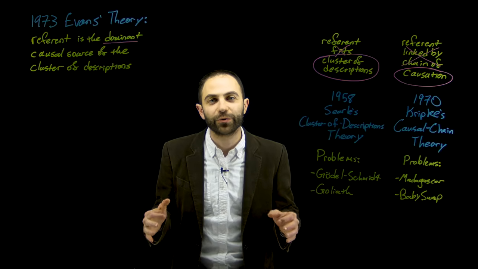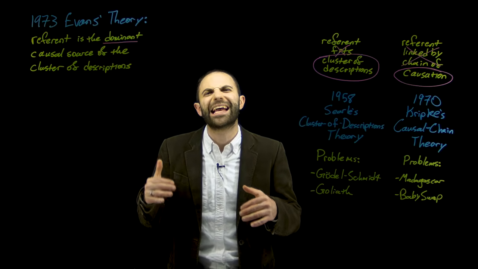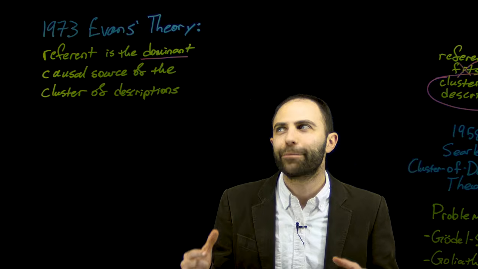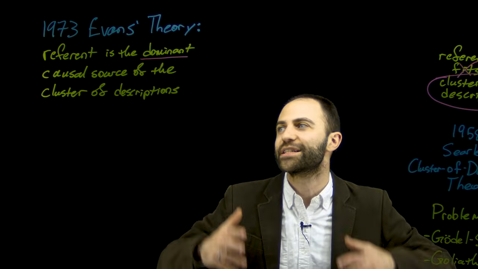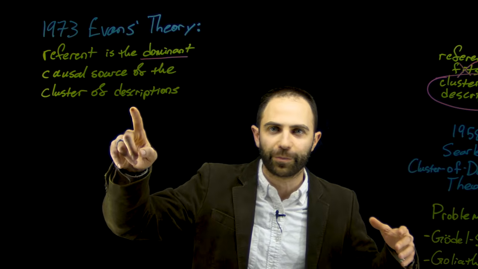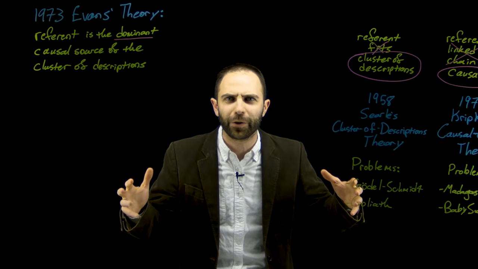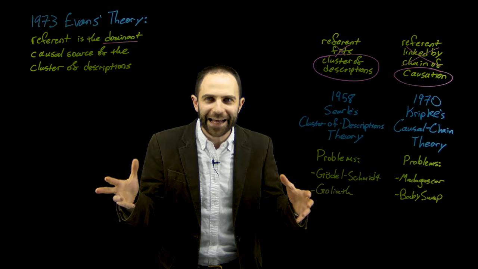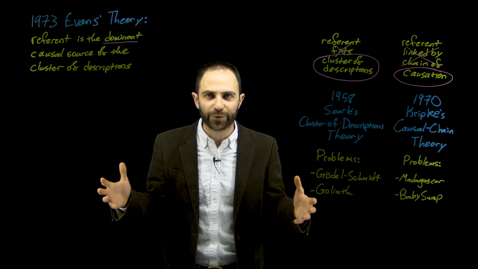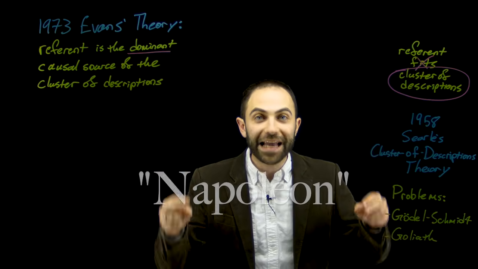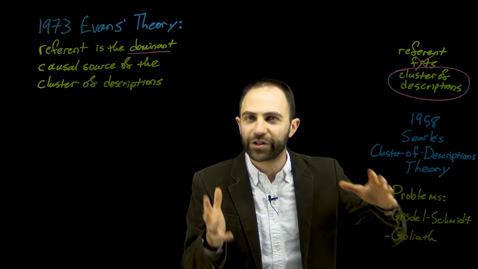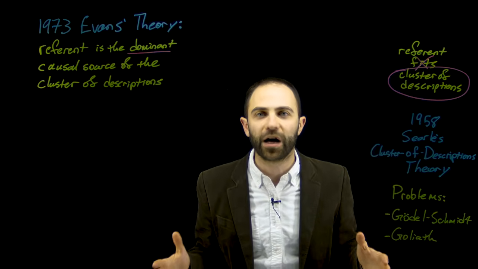Because the imposter only steps into the picture towards the end of Napoleon's life, the imposter is not the dominant causal source of all of this information, all of these descriptions of Napoleon. Rather, it's the original Napoleon, the alpha or whatever. That guy, he's the dominant causal source. And for that reason, Evans's theory gets the result that the name Napoleon refers to the original guy, the alpha, the one who conquered most of Europe.